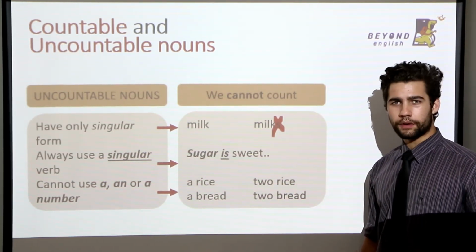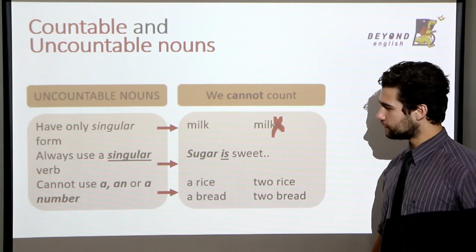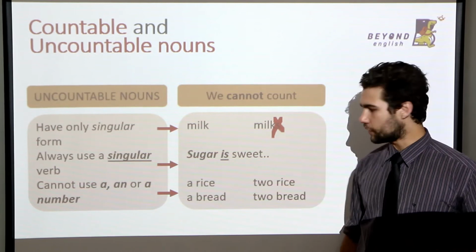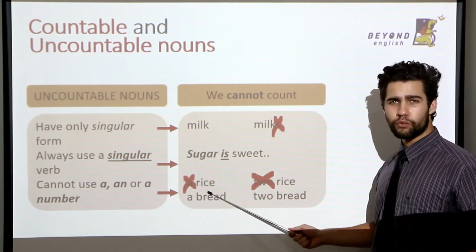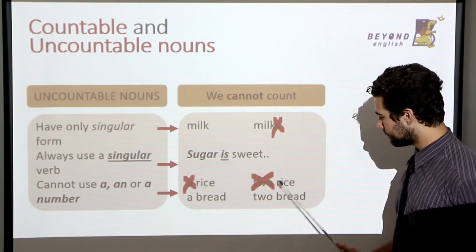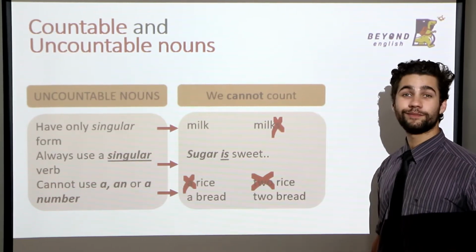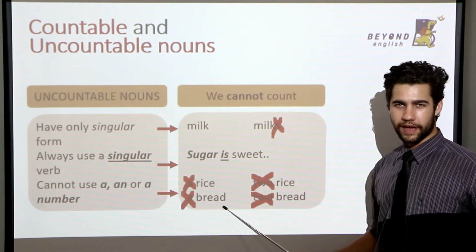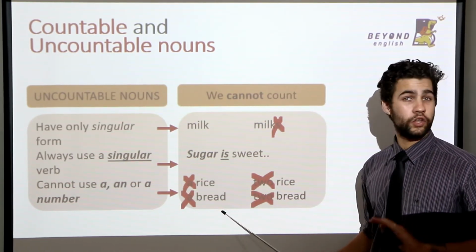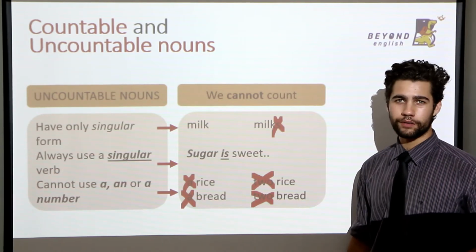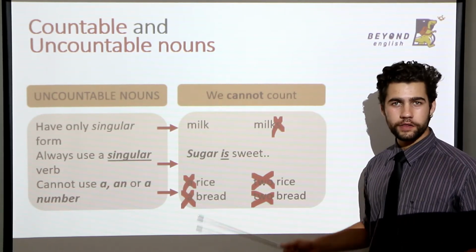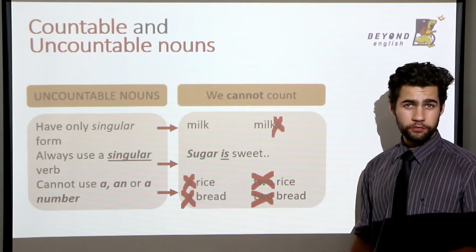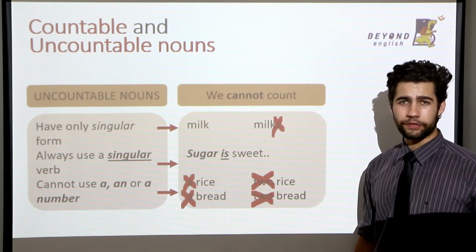No. Remember, uncountable nouns only have a singular form. So, rice. Yes. Bread? Exactly. No number. Just our singular form. Okay, now you know countable and uncountable nouns.